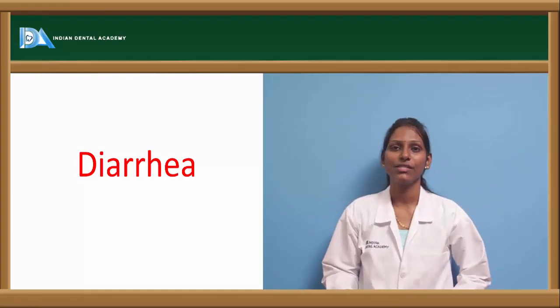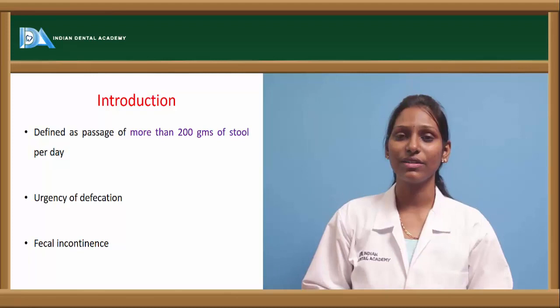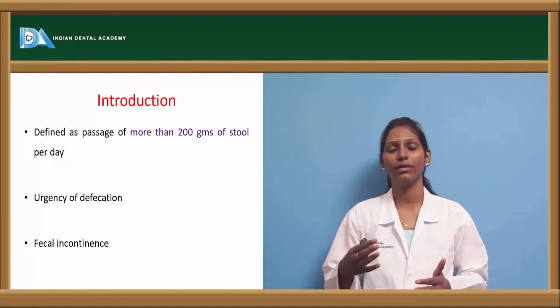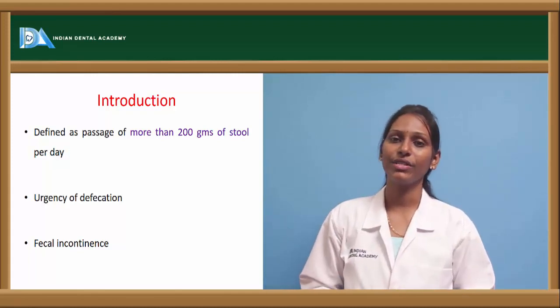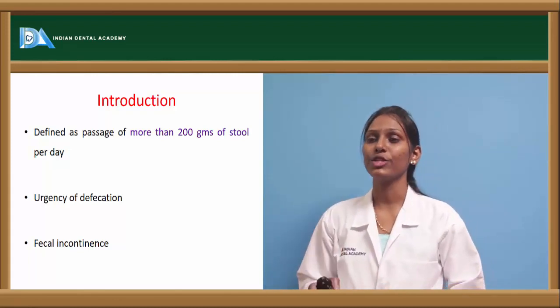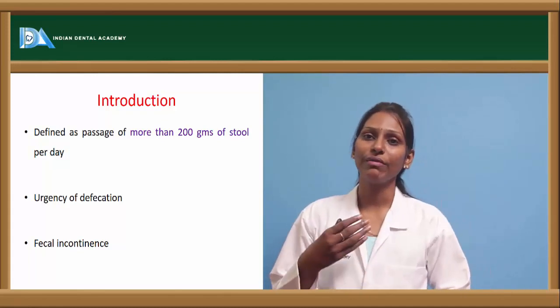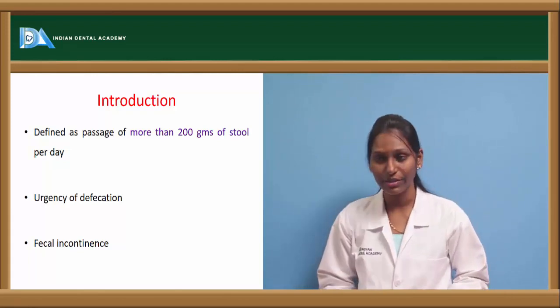The topic for discussion today is diarrhea. Diarrhea is actually defined as passage of stools which is more than normal. That is, abnormal amount of passage of stools is called diarrhea. In medical definition, it is usually defined as passage of more than 200 grams of stool per day. Patients with diarrhea usually have urgency for defecation, and they'll have fecal incontinence also.